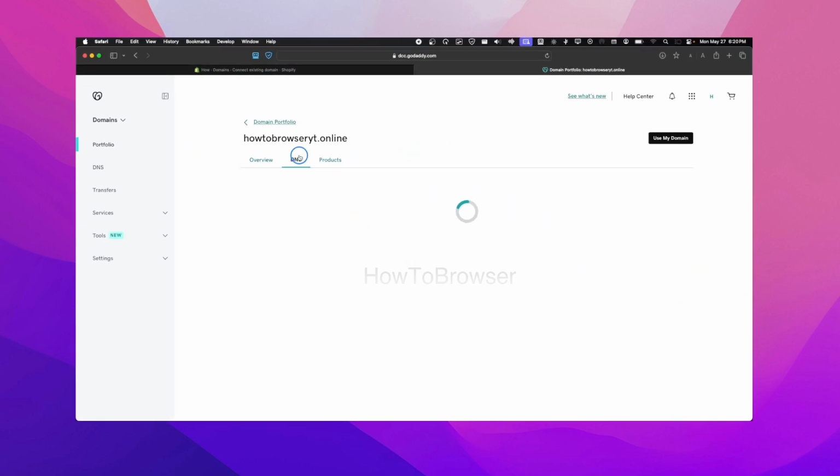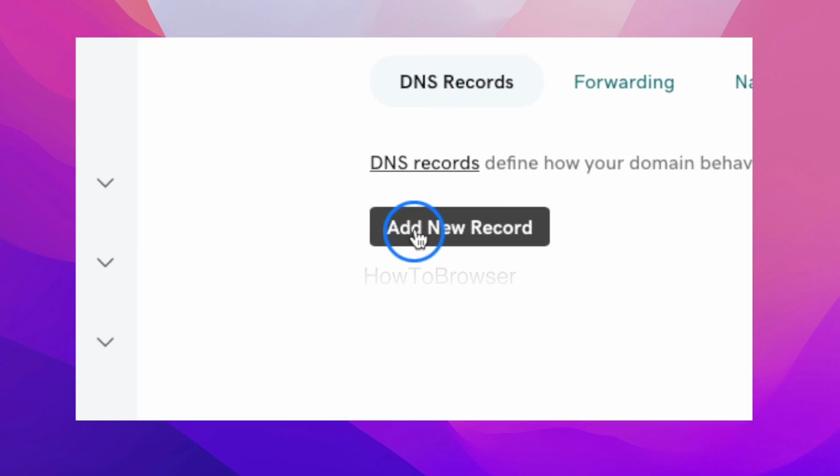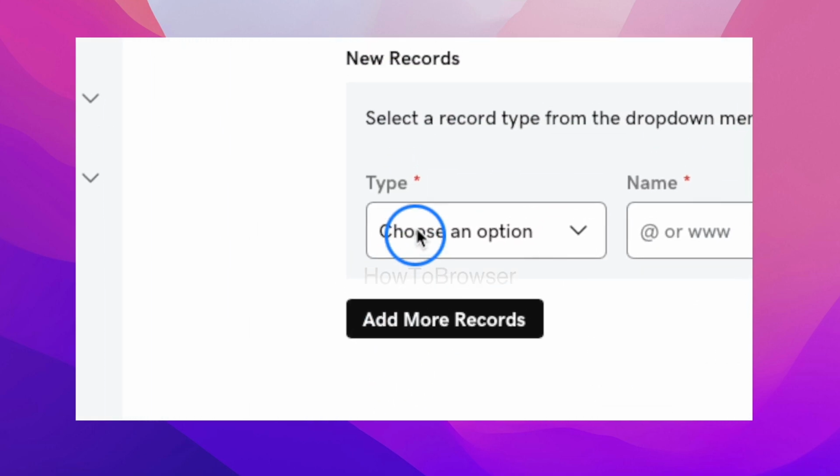And then here we are in DNS. If you have some DNS records here that you can delete, please delete them, because they will conflict with the one that we're gonna add right now. And now here we're gonna click on add new record, and make sure you copy. I'll leave in the description of this video what you're gonna have to copy.